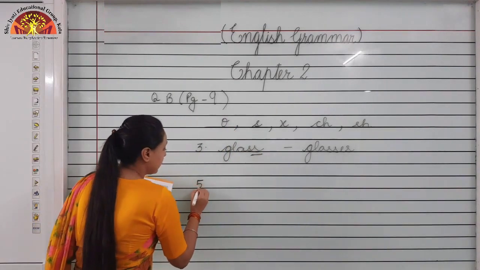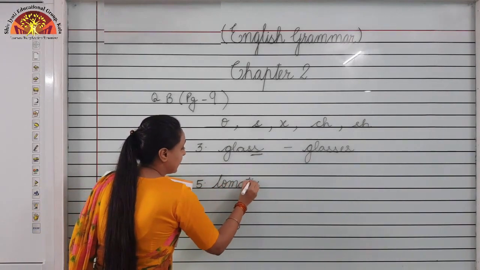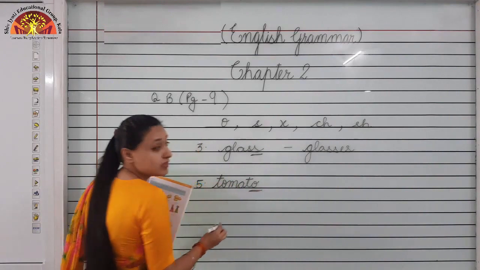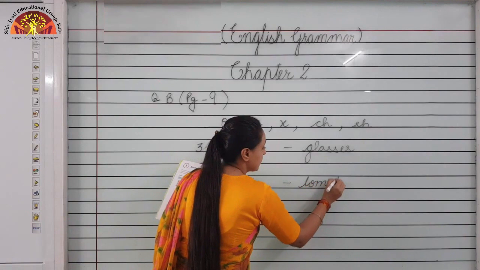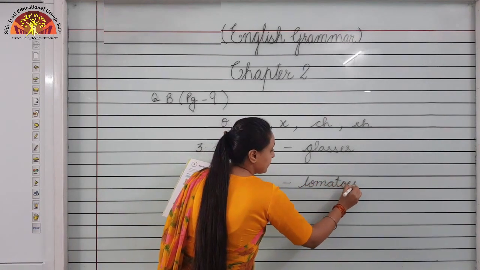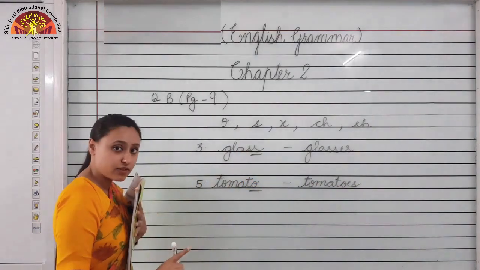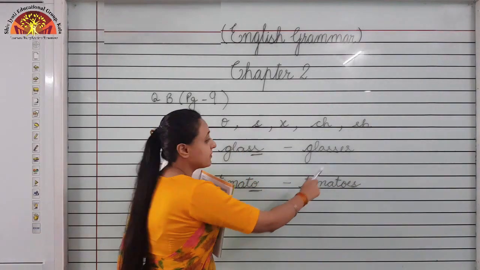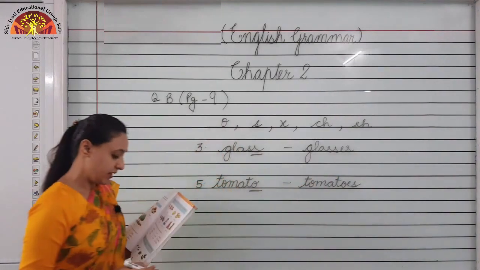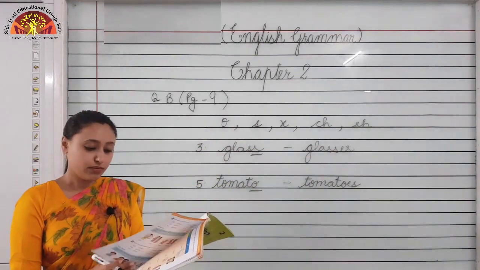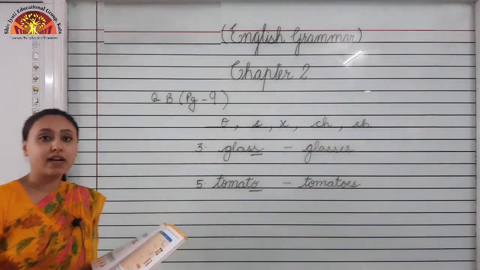Number 5. Tomato. Tomato ends with letter O. It will become tomatoes by adding es. So glass and tomato are singular nouns. To make them plural, we add es. Glass, glasses, tomato, tomatoes. Okay, I hope it is clear to you. Now turn your page, we will do question C.